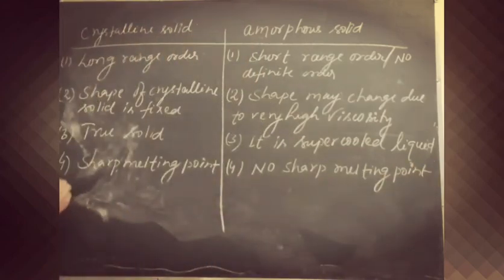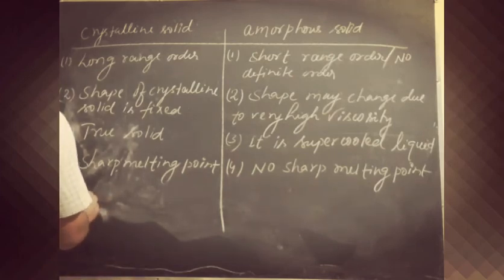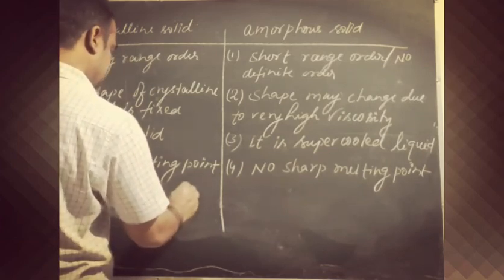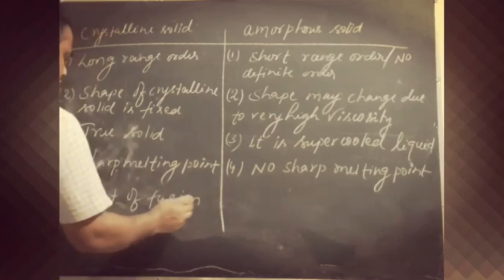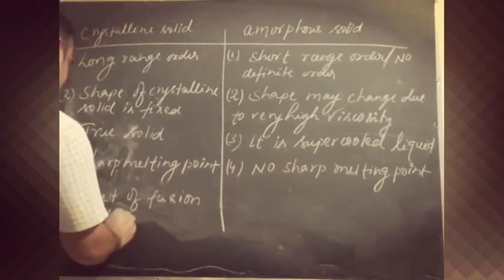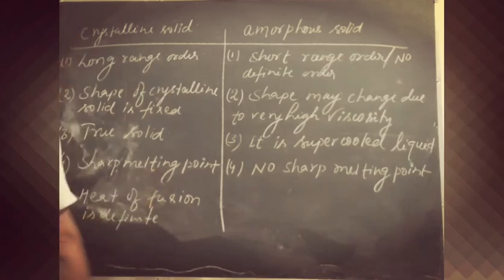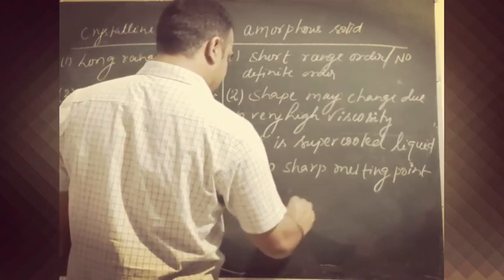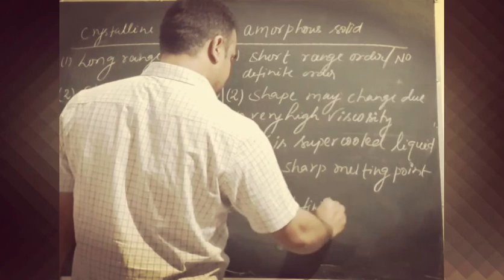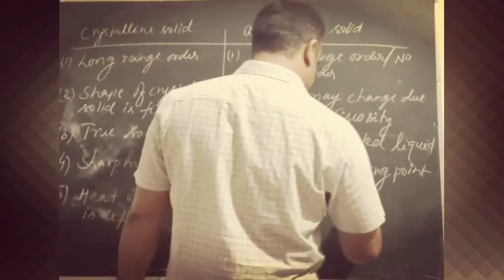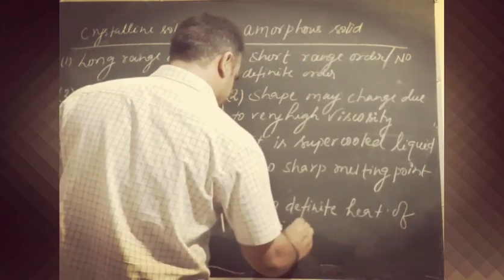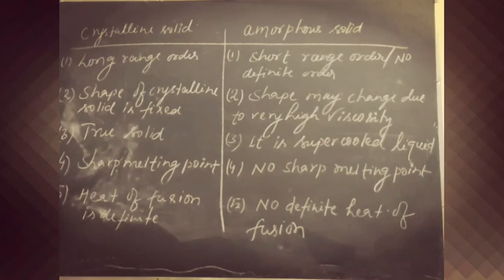Next, if we look at the heat of fusion, crystalline solids have a definite heat of fusion. But if we talk about the heat of fusion of an amorphous solid, it does not have a definite heat of fusion.